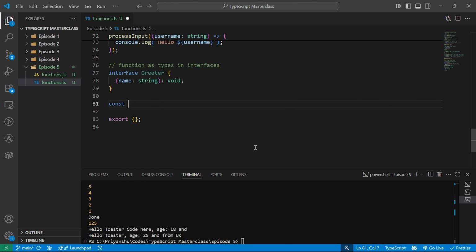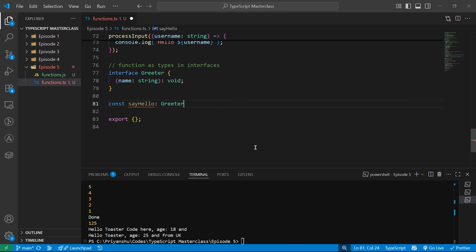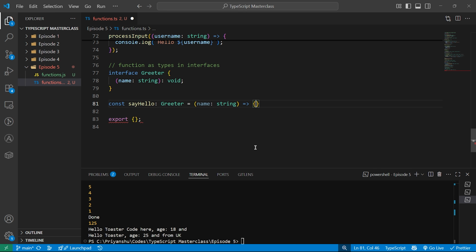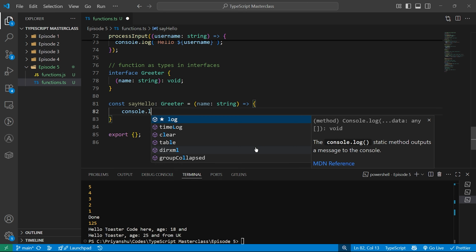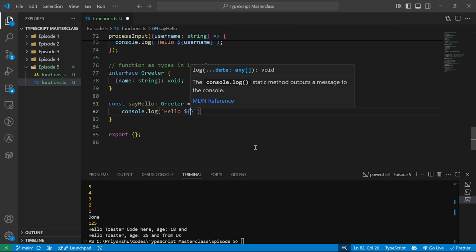I'll do const say hello, and say hello will be of type greeter. It will take a name as string and an arrow function. Okay, and I'll do console.log, hello colon name.